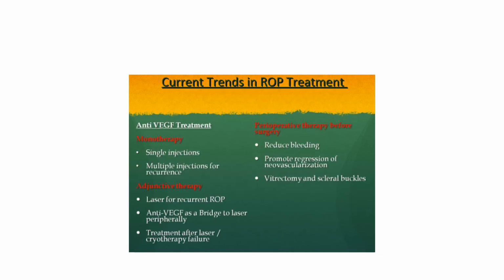Current trends in ROP treatment. Anti-VEGF treatment is given. It can be given as monotherapy, as a single injection, or multiple injections can be repeated. It can be used as adjunctive therapy to laser for recurrent ROP, as a bridge to laser peripherally, and for treatment after laser or cryotherapy failure. It can be used perioperatively before surgery, to reduce bleeding and promote regression of neovascularization, for vitrectomy and scleral buckles.